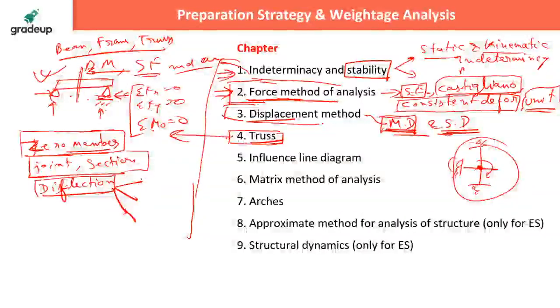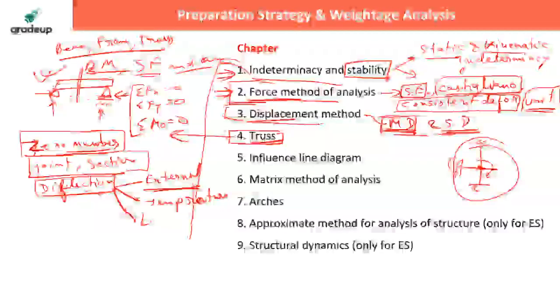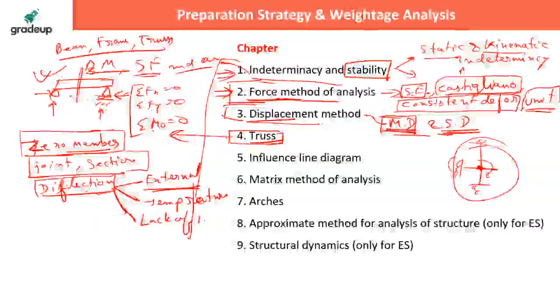Now in deflection, you can go through three options, three points you need to understand. Deflection through the external loading, isn't it? You should not avoid this. Then deflection due to the temperature increase. Now deflection due to the lack of fit. That's all. So in truss, zero member force is very necessary. Joint and section methods, very much necessary.